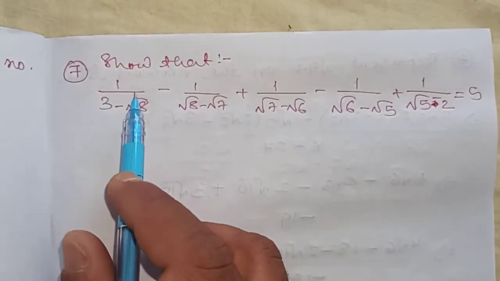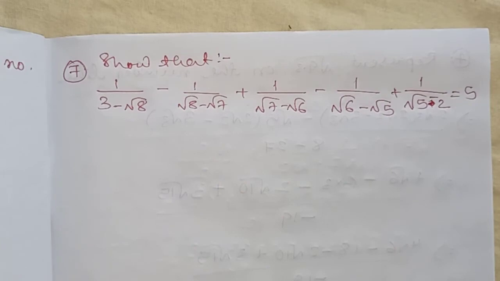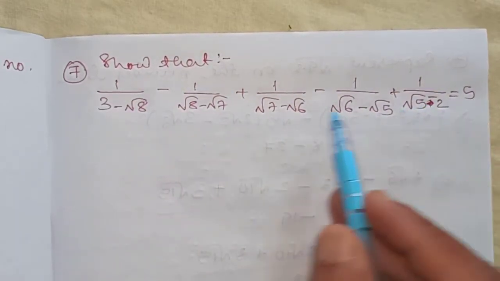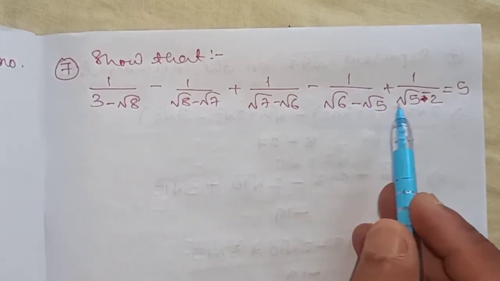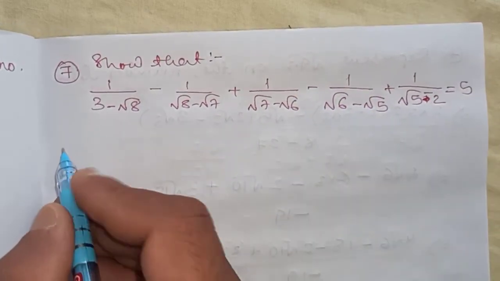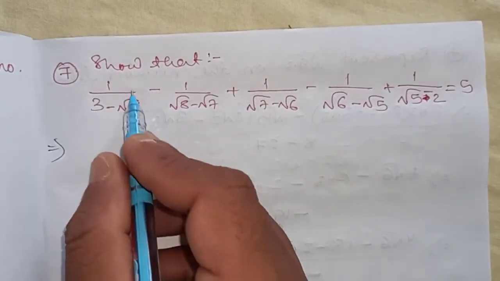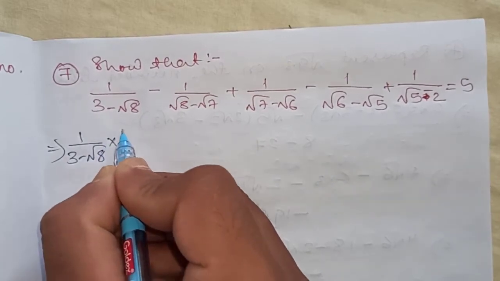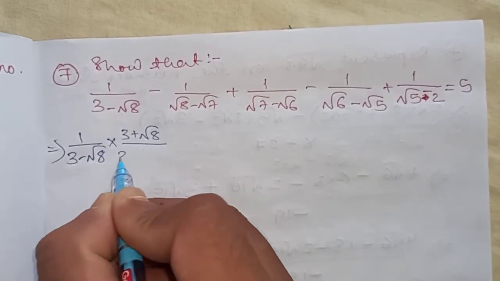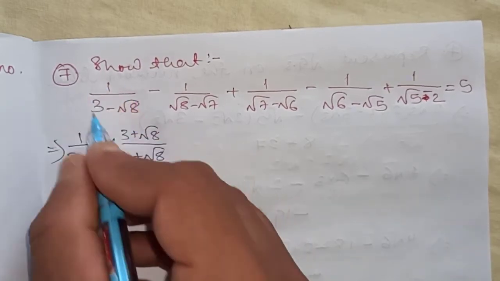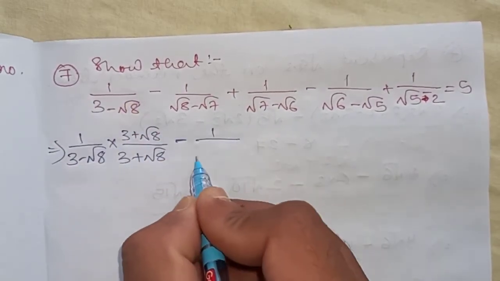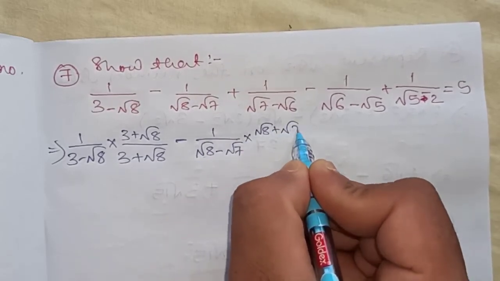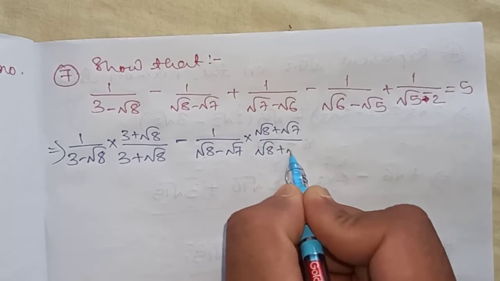In question number 7 it is given, show that the total value equals 5. By solving this, we should get the value as 5. So I am writing this question, but with rationalization: 3 minus root 8 into again 3 plus root 8 by 3 plus root 8. I have rationalized this term, minus 1 by root 8 minus root 7 into root 8 plus root 7 divided by root 8 plus root 7.